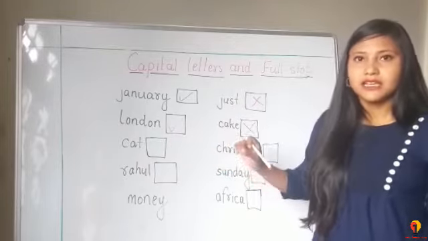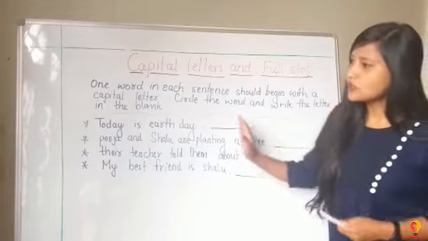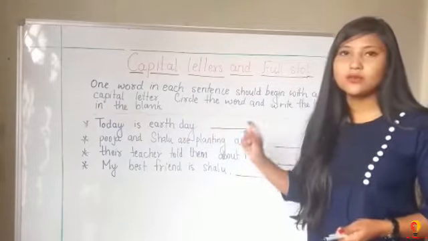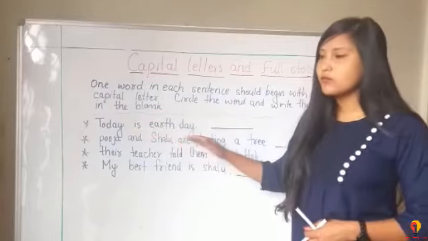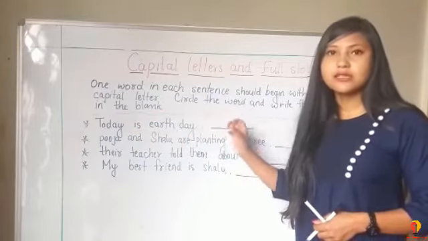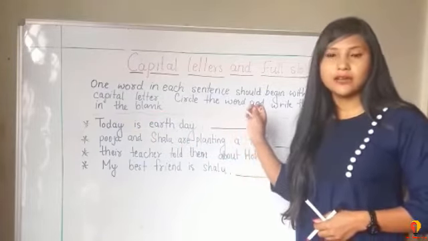So here what we have to do is, in the sentence given here, there is one word whose first letter should be a capital letter, but the letter is a small letter. So we have to find out which word that is, whose first letter should be capital.